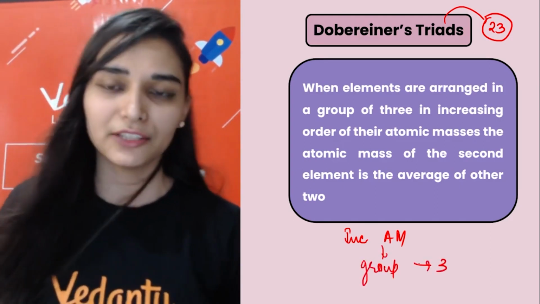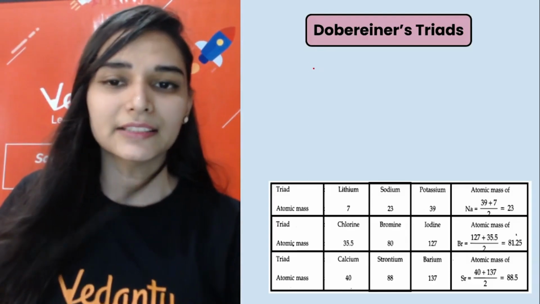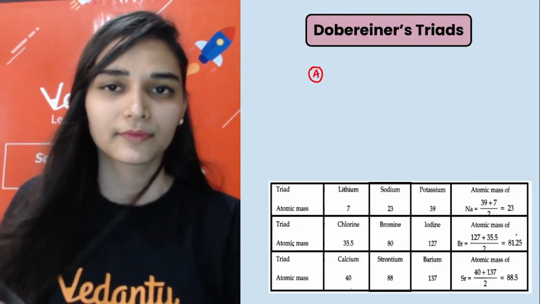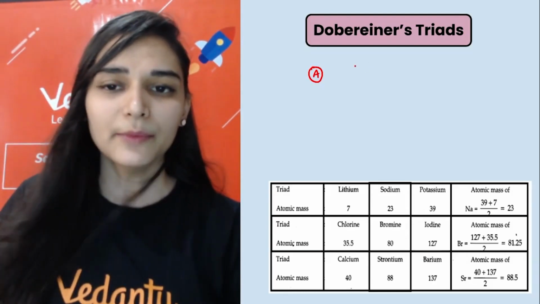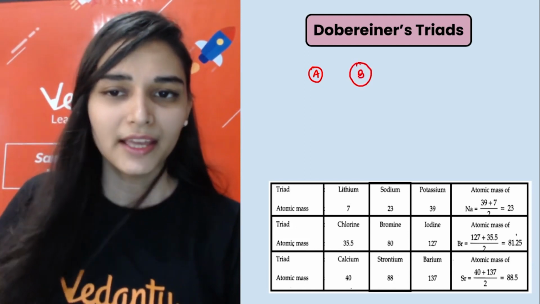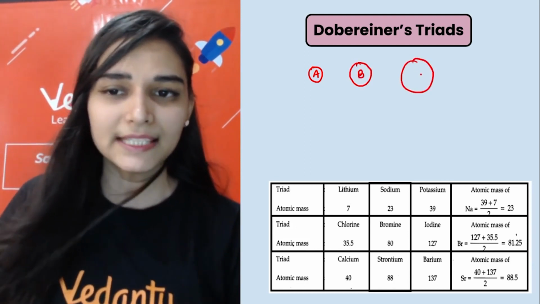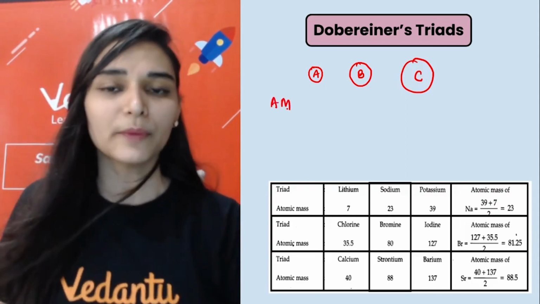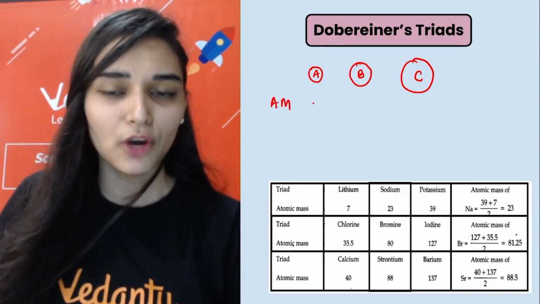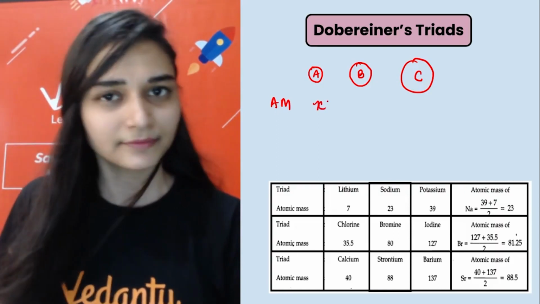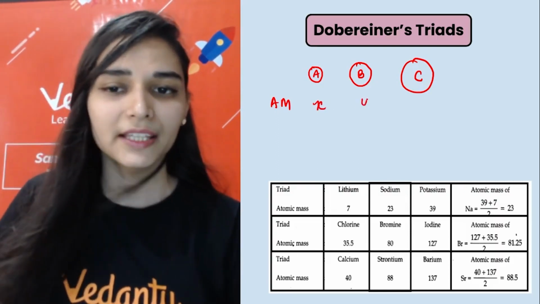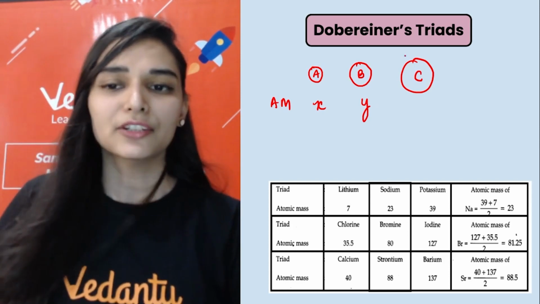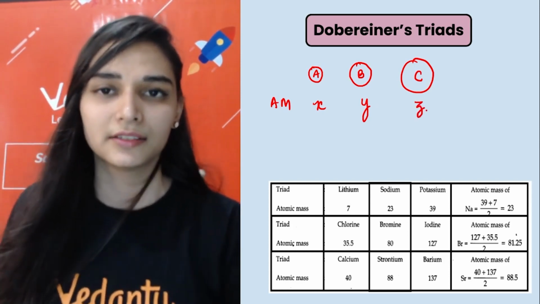Group of three. Let's say this is the first element A, then I have element B, and then element C, in increasing order of atomic masses. I am writing down the atomic masses also. A has atomic mass, let's say X. The atomic mass of B is Y. And the atomic mass of C is Z.